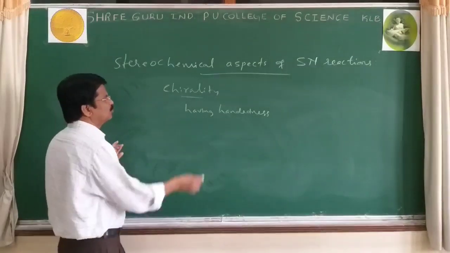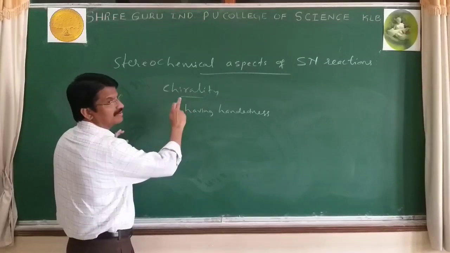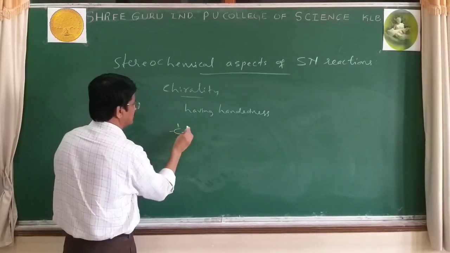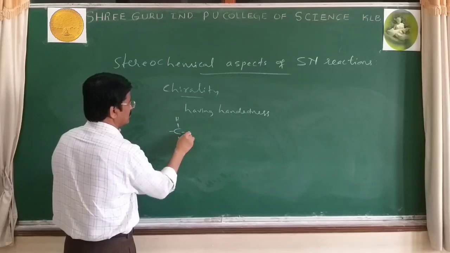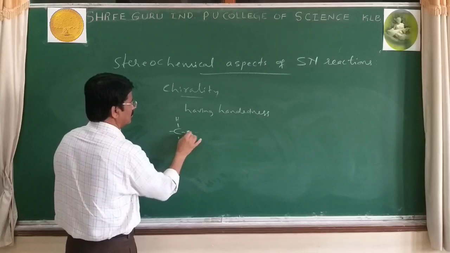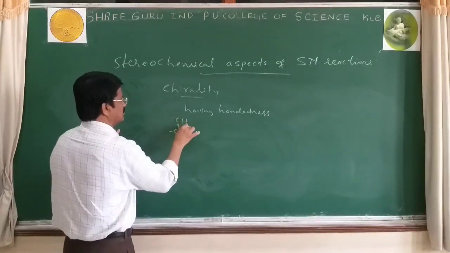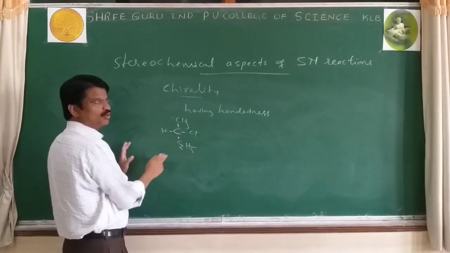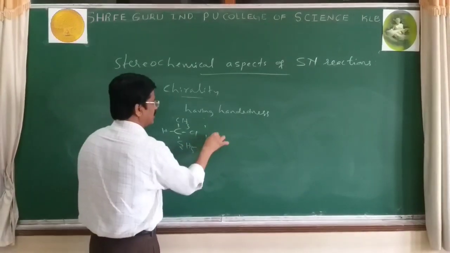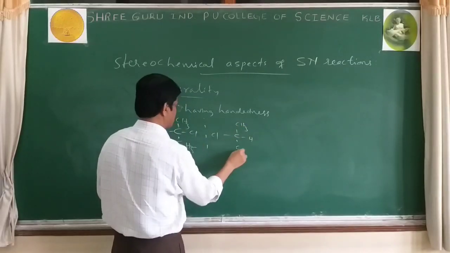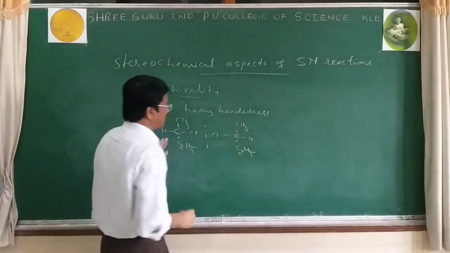Now, there are two molecules. See the meaning of chirality. Carbon, H, OH, or you can say Cl, CH3, C2H5, H, 2-chlorobutane. Its mirror image: Cl, C, CH3, H, C2H5.